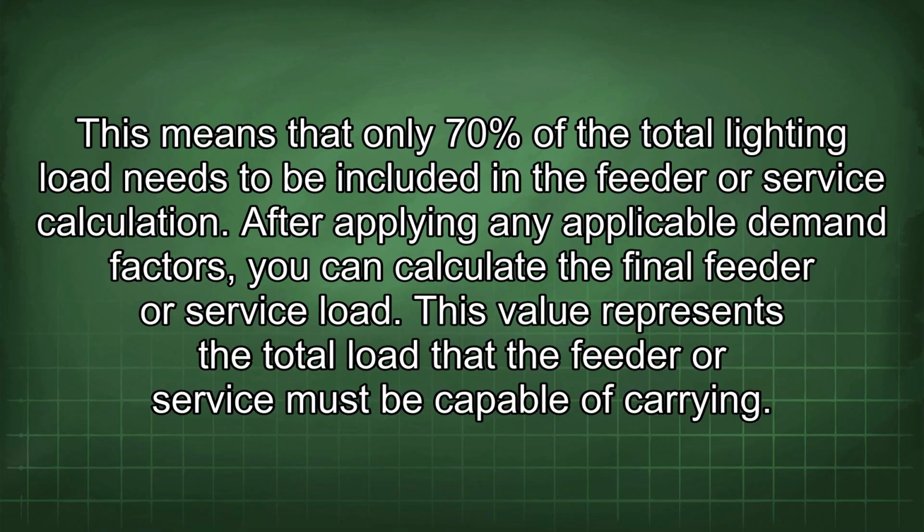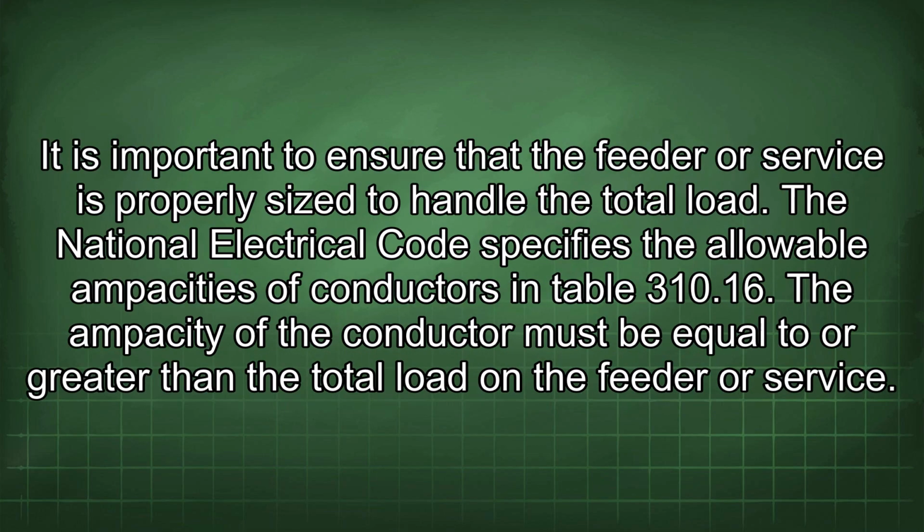After applying any applicable demand factors, you can calculate the final feeder or service load. This value represents the total load that the feeder or service must be capable of carrying. It is important to ensure that the feeder or service is properly sized to handle the total load. The National Electrical Code specifies the allowable ampacities of conductors in Table 310.16. The ampacity of the conductor must be equal to or greater than the total load on the feeder or service.